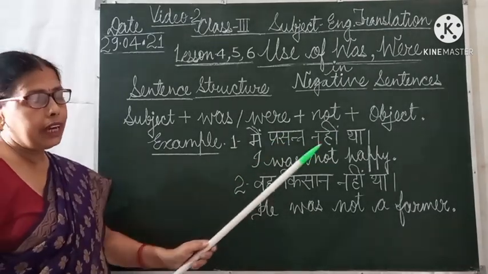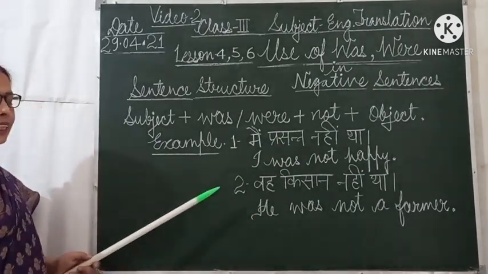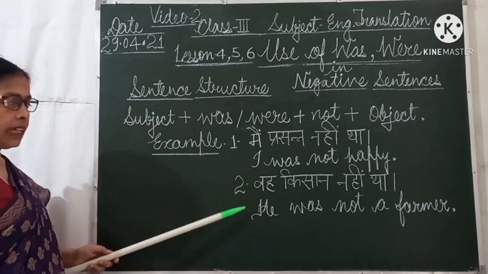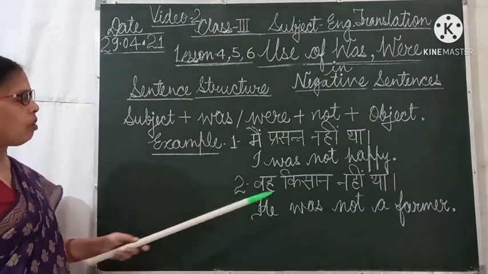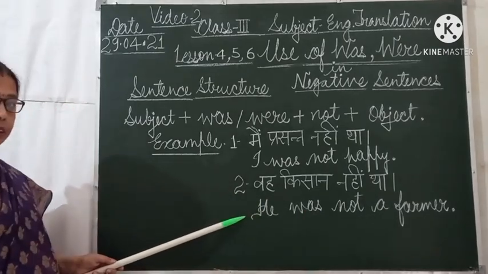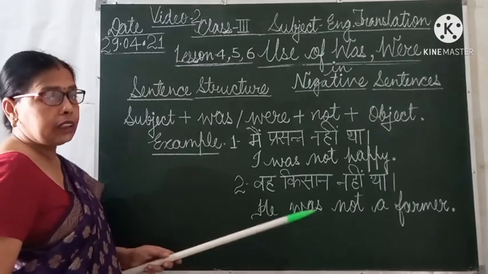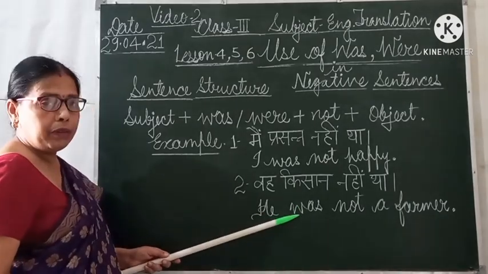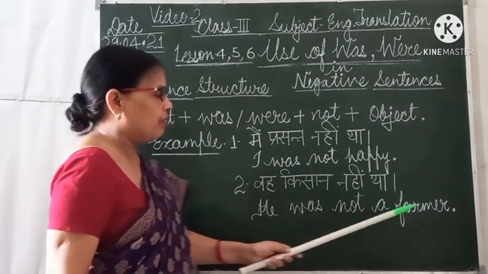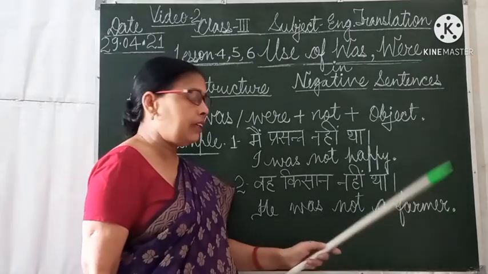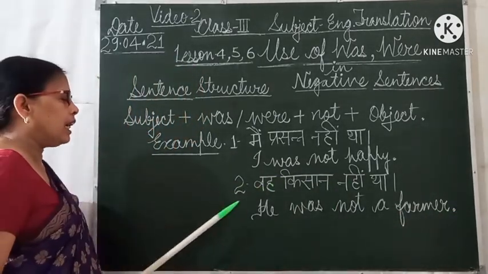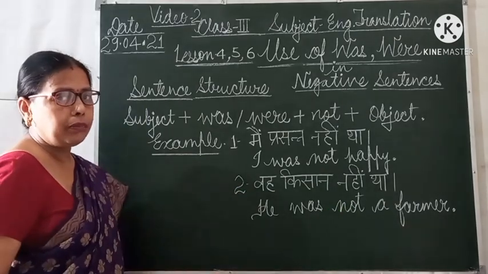I was not happy. Second example, वह किसान नहीं था. Translation of the sentence is he was not a farmer. Firstly I have written subject he, then according to the subject I have used the helping verb was, then not for nahi, then a farmer object, and then full stop. And the translation is वह किसान नहीं था, he was not a farmer.